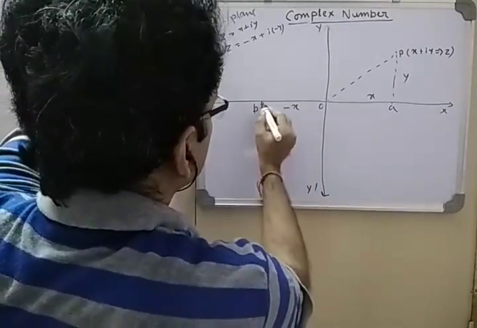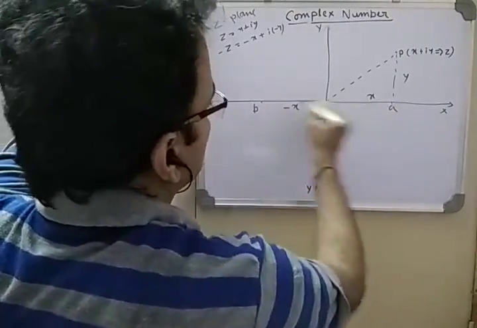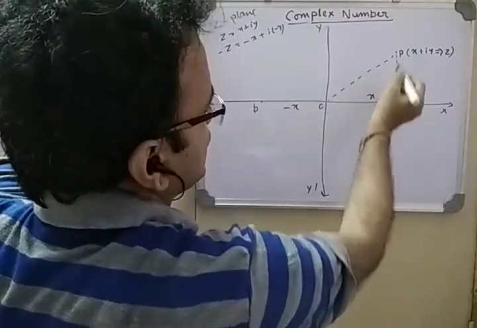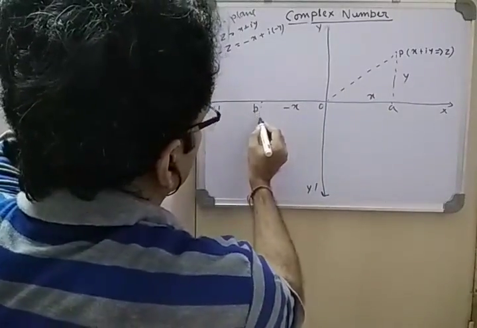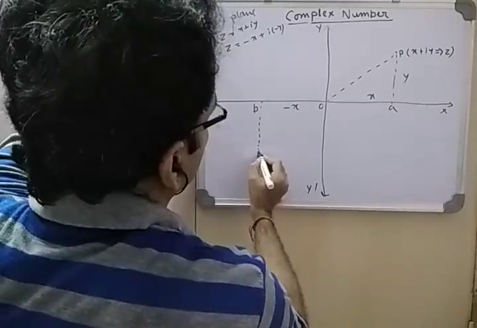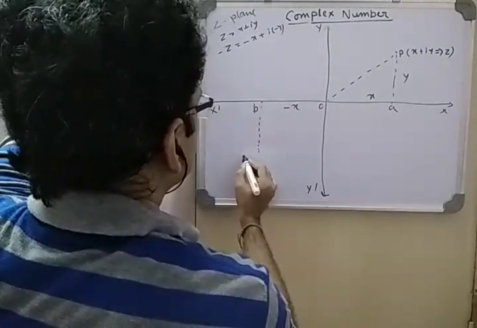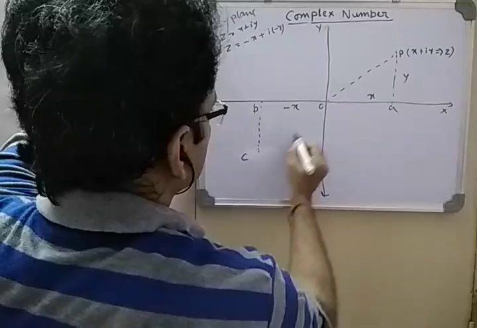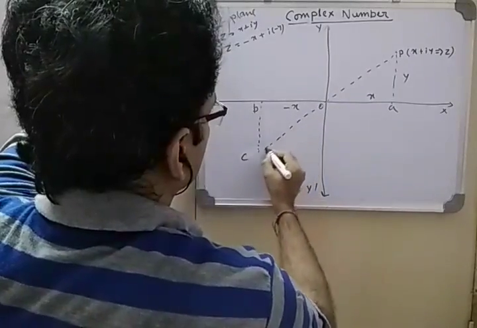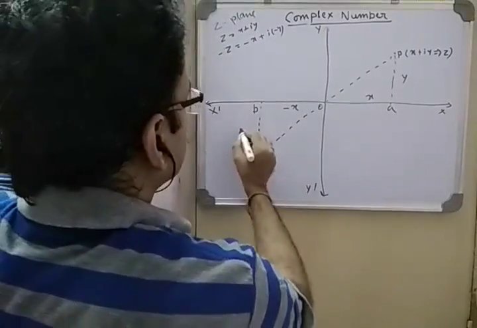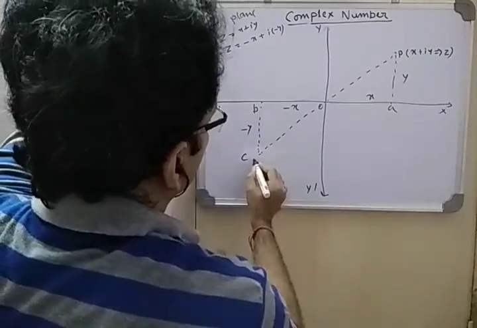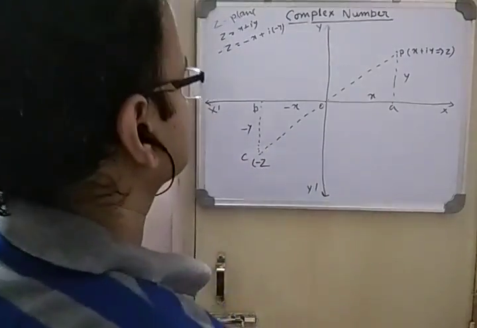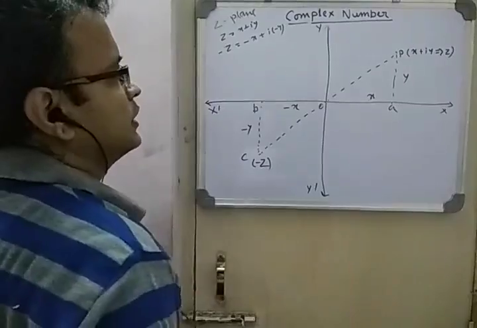Again minus y, so I have to go down by the same value y, AP equal to y, so I will come down to here, suppose it will be C. See, minus x minus y, so this point is minus z. Minus z is represented like this.